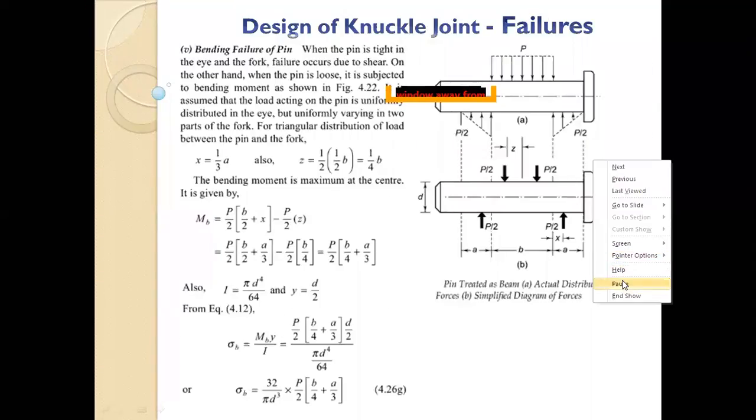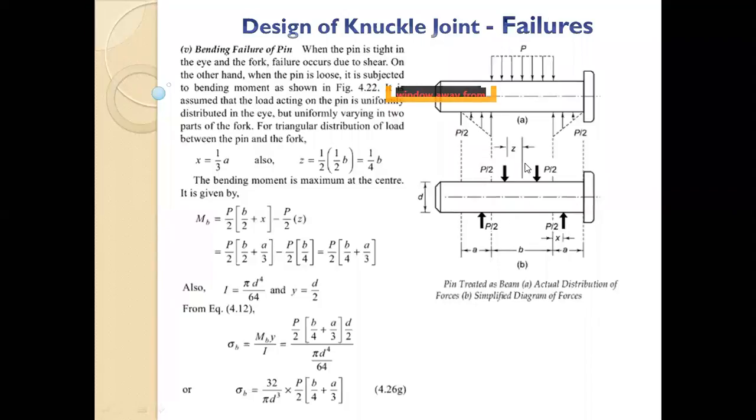But we are using knowledge of SOM here. Try to see it as a simply supported beam. The forces from the bottom are P by 2, and the top load we can divide into two parts. Now X is equal to 1 by 3 A, because they assume that on the eye the load is uniform, but on the fork the load gradually decreases. Near the center it is maximum, and it goes to 0 as it goes outside. So if you see the diagram, it is triangular in shape.